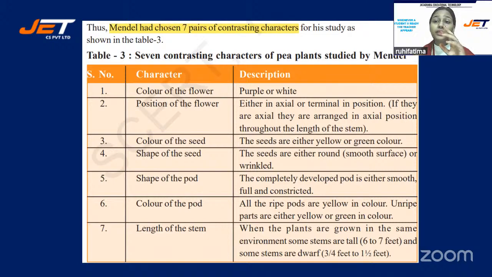So, what will be the contrast? One will be tall, another will be dwarf. This is the contrasting characters. So, what did he choose? What were the selective characters that Mendel chose for his experiment?